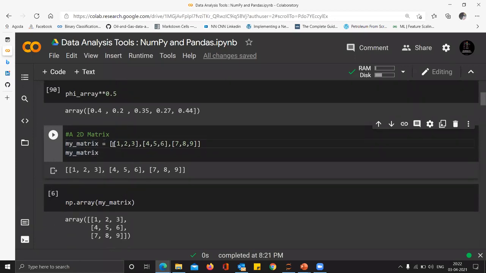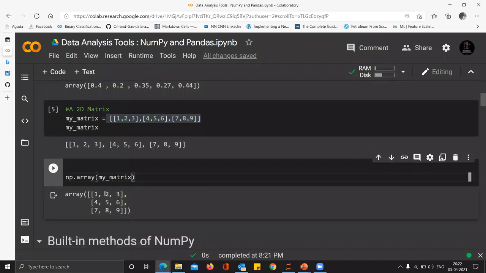Again, a list of lists is a 2D matrix, and currently it is in the form of a list of lists. When you typecast it, it becomes a matrix, right? You can see now it becomes a matrix. Now I can do the same thing. For example, I want to square every element in the matrix, no matter, suppose it's a 100 by 100 matrix. What if I want to square it using for loops? It would take a lot of time. For every element in a 100 by 100, that means 100 times 100 iterations I have to run. That already sounds like a great deal.